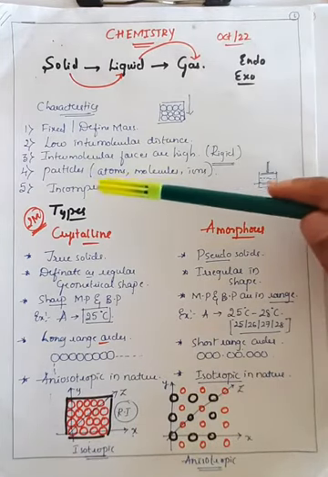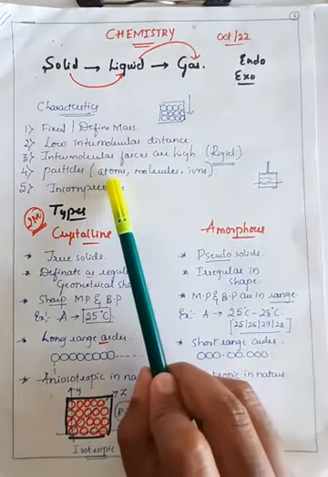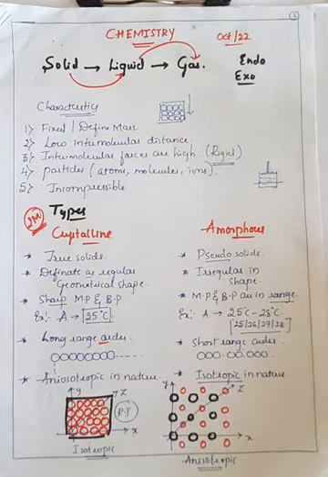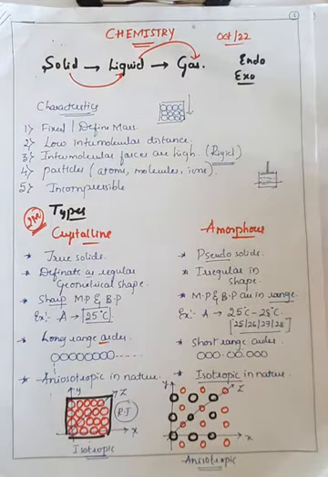Fourth important point is that a solid is made up of particles. These particles may be atoms, molecules, or ions, right? It is based on the type of the material. And fifth important concept is the incompressible nature of the solid. Incompressible means whenever you take a solid and you apply some pressure, there will be breaking or cracking of the molecule. But that case cannot be observed in case of liquids as well as gases.